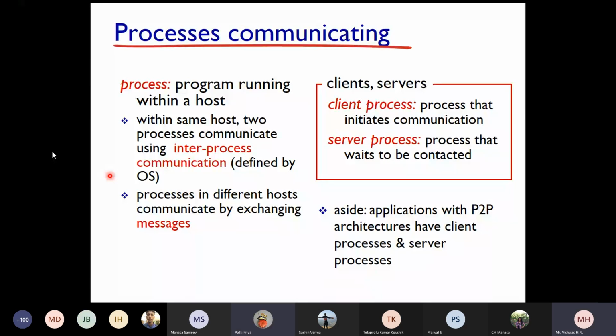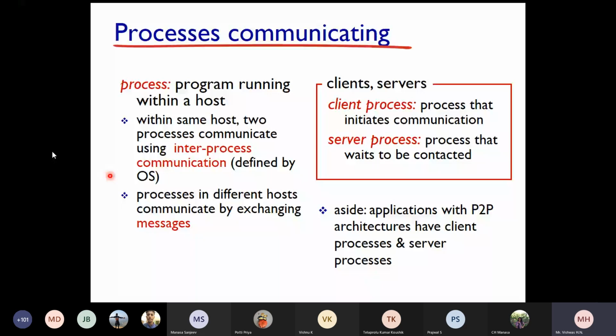Okay. A program under execution is a process. Any other answer? Can a system have multiple processes running at a time? Yes, sir. So in a particular system, if multiple processes are running and those processes communicate with each other, it is termed as inter-process communication.